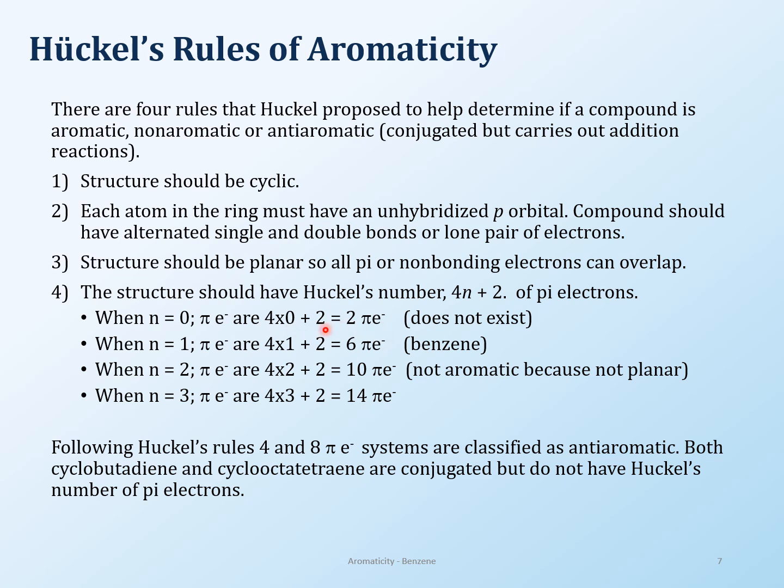So first of all, if you just have the 2 pi electrons, that kind of structure cannot exist as an aromatic structure, because remember, you need something to be a ring, and then you also need conjugation in there. So a 2 pi structure does not exist like that for an aromatic structure. A 6 pi structure, definitely there, that's benzene. So this whole thing is going to be about benzene for us. The 10 pi structure can be aromatic, but it is not aromatic because it's not planar. I'll explain that to you, but it's not planar, so that's why it's not.